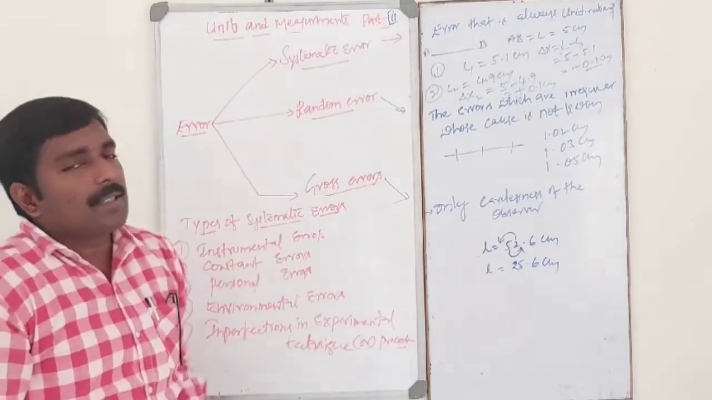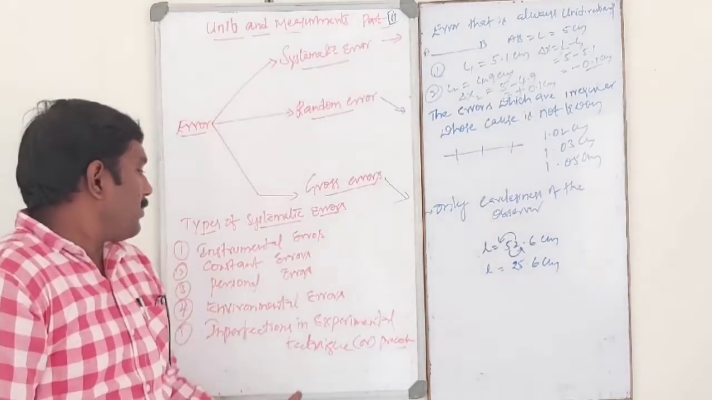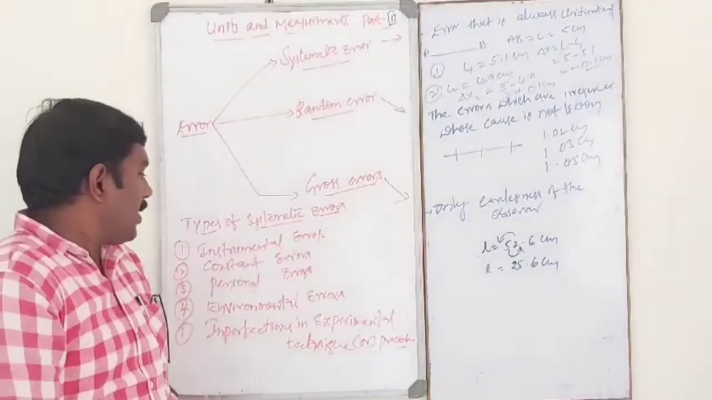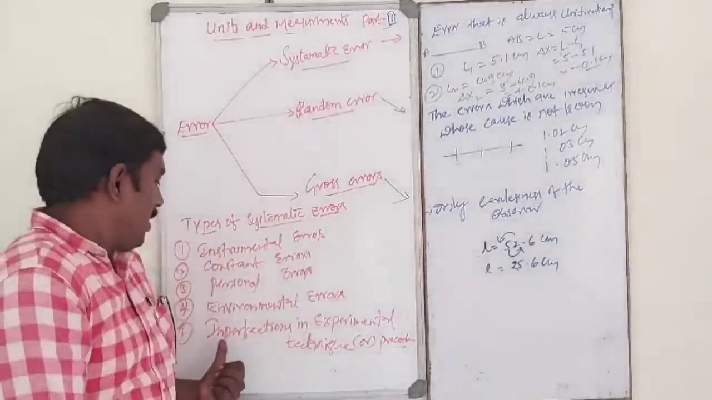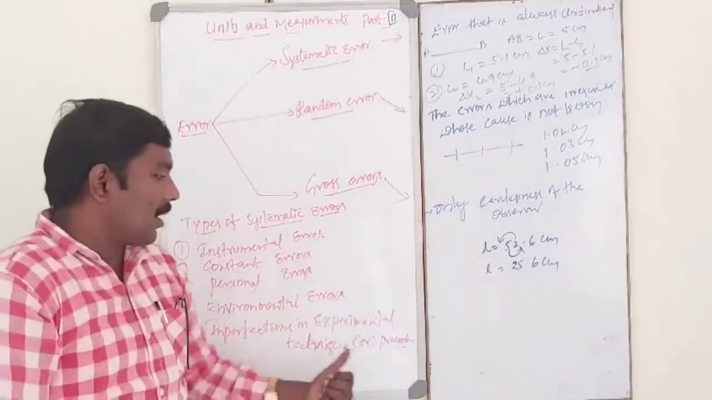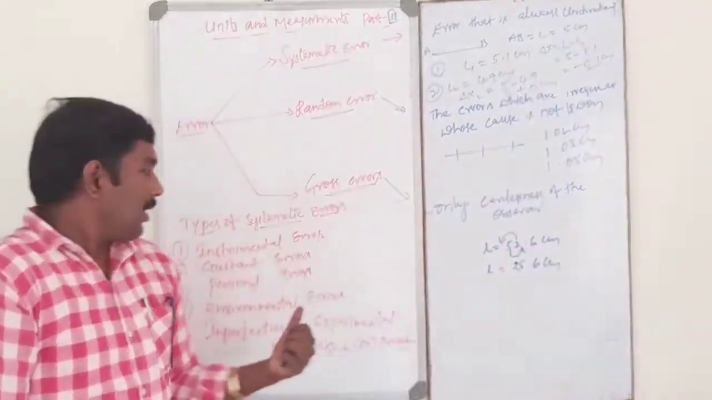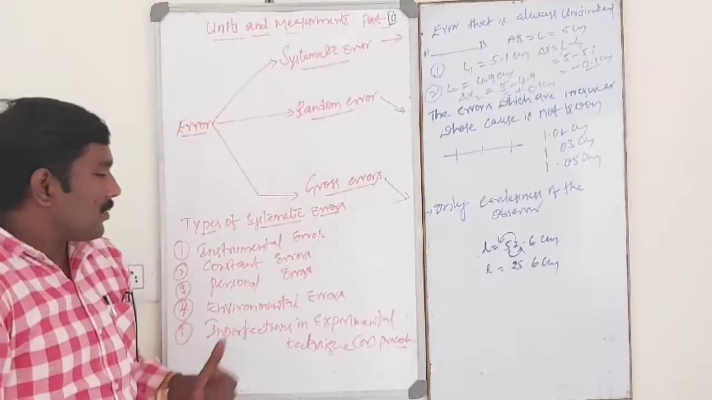Okay, so these are the systematic errors. These are of different types like instrumental errors, constant errors, personal errors, environmental errors, and imperfection in experimental techniques or procedure. So let us discuss one by one.